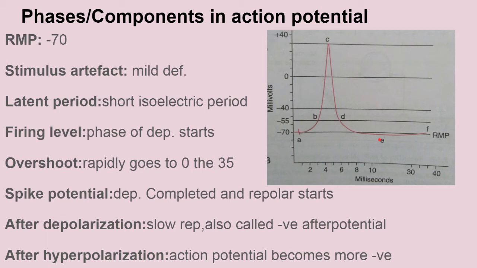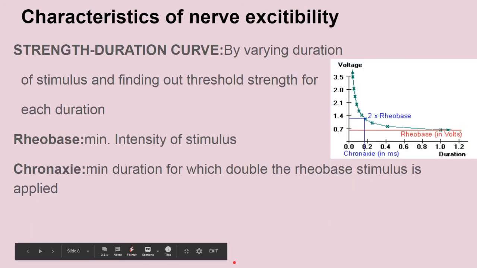The final ion distribution is brought to the resting state by the action of the sodium-potassium pump and the leak channels, that is the potassium and the sodium channels. Characteristics of nerve excitability. Now first of all, the strength duration curve.